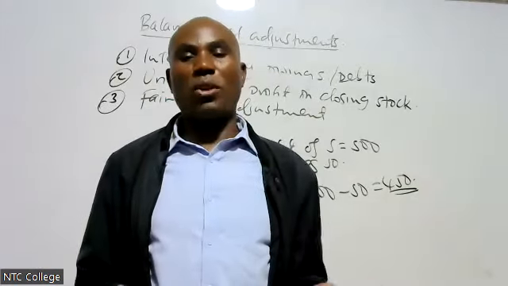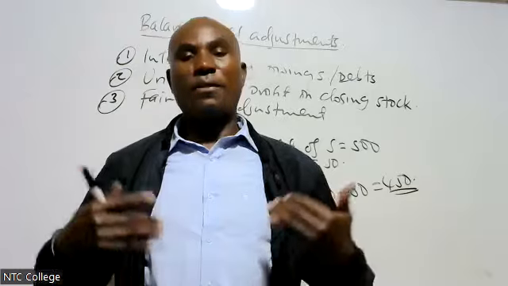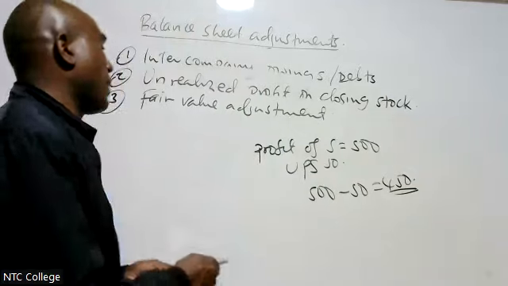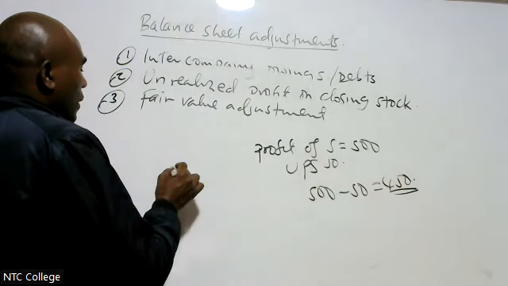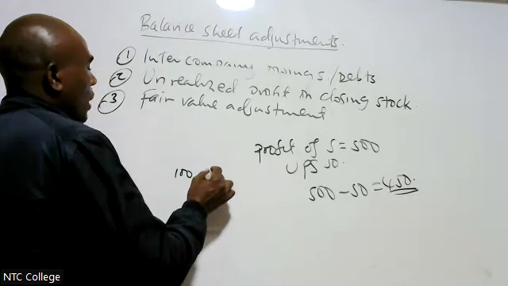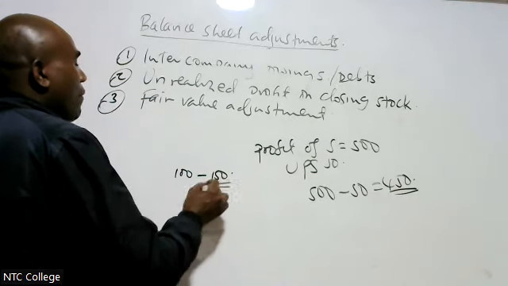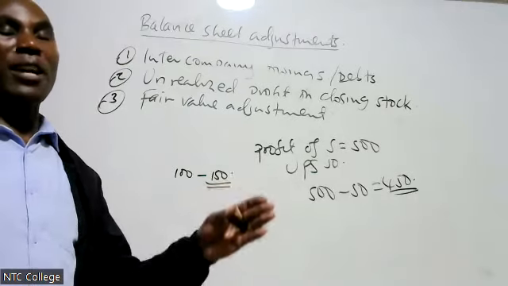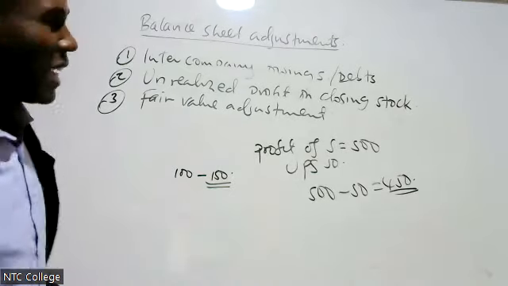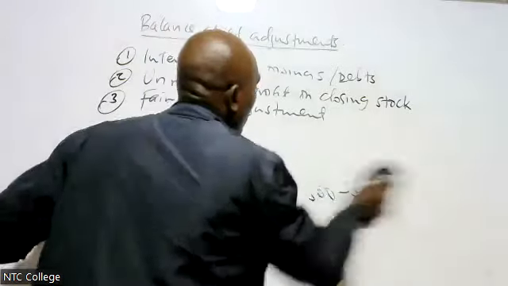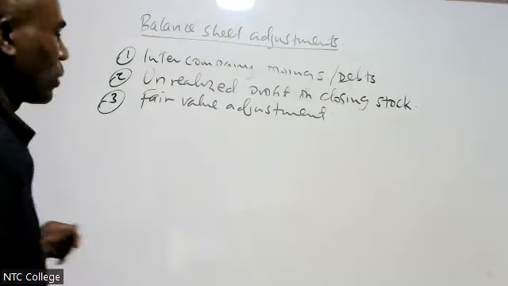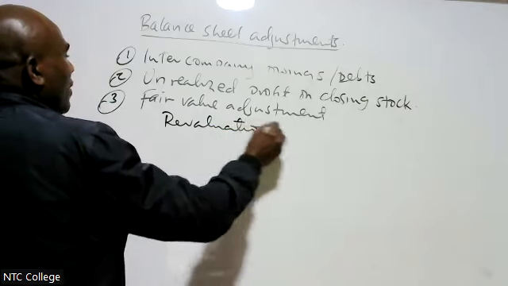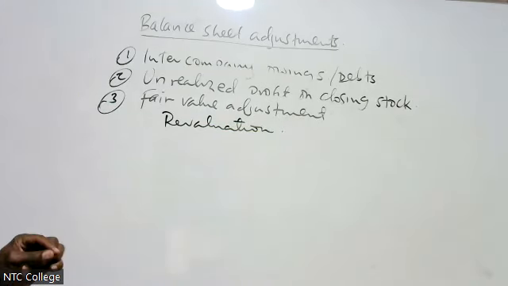I will do the valuation of the assets. I can value our laptops, I value our cameras. Then I find that our camera is from shillings 100,000 to 150,000. The value is 150. Therefore, I revalue. That's what we are calling fair value adjustment. Fair value adjustment will give rise to what we call revaluation.